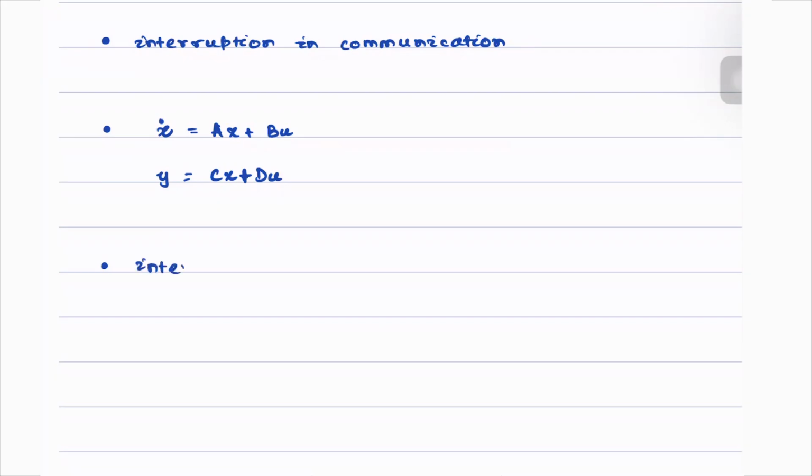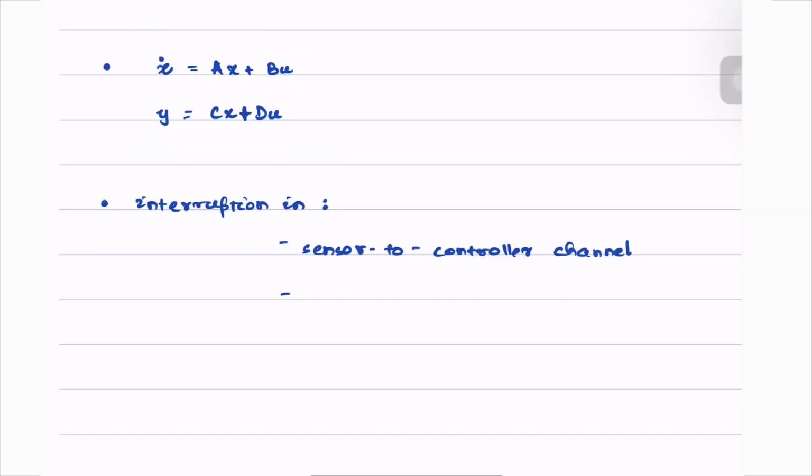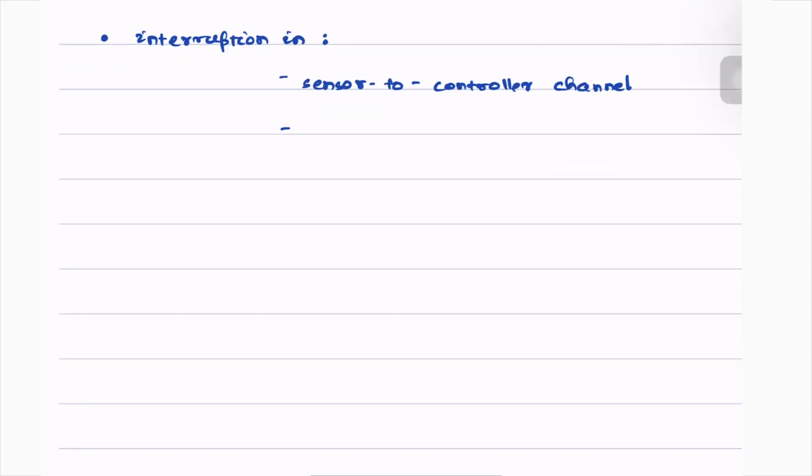So interruptions in the sensor clusters, sensor to controller channel. And the other one could similarly be the controller to actuator.